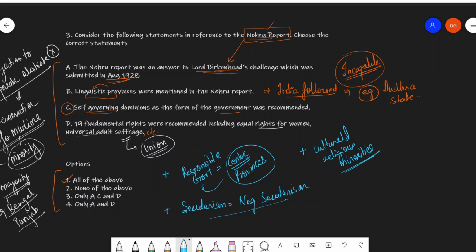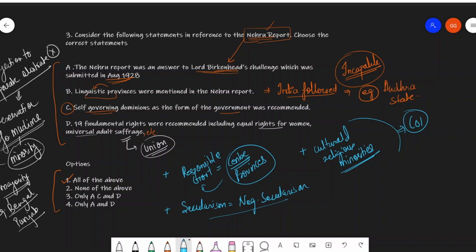If you see all of these points that we're writing down here, they are all taken up in the Constitution of India. This is the basic idea that the freedom fighters, the ones who fought for the independence of India and framed the Constitution, had in their heads, and we have taken a lot of things from this Nehru report in our Constitution of India.